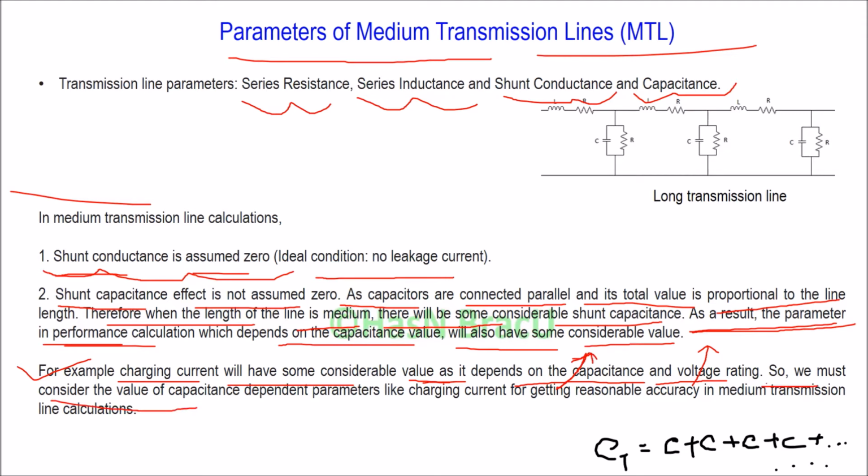Therefore, we must consider the value of capacitance dependent parameter like charging current for getting reasonable accuracy in medium transmission line calculation, right?